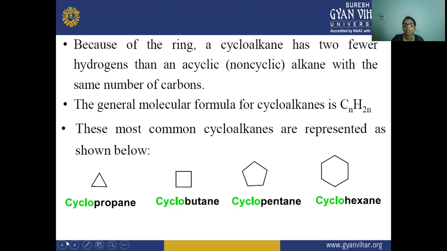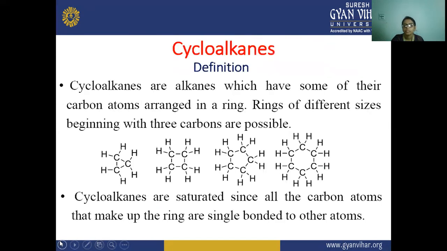So these cycloalkanes are alkanes with carbon atoms arranged in a ring, and rings of different sizes beginning with three carbons are possible. The cycloalkanes are saturated, since all the carbon atoms that make up the ring are single bonded to other atoms.